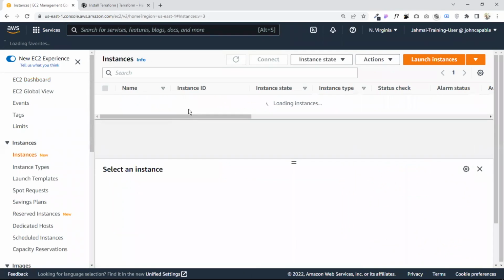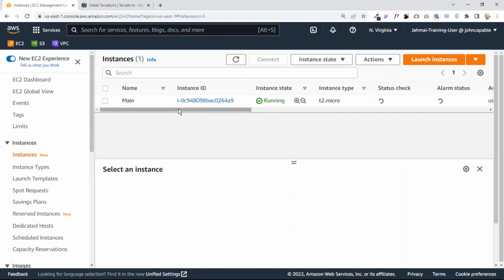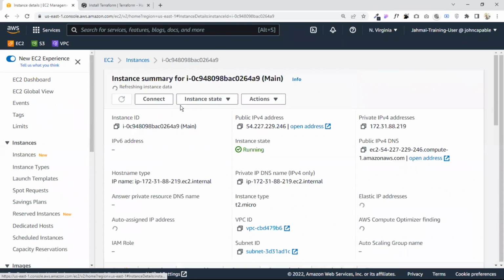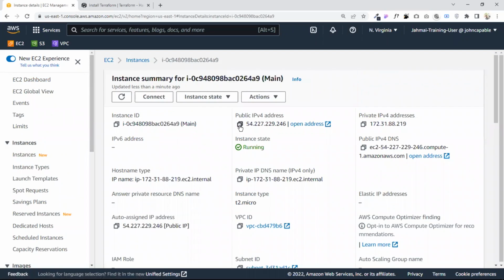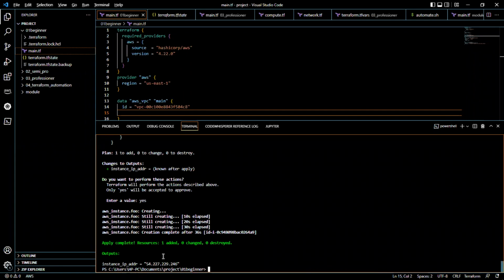As you can see, one instance is running already. So this public IP address, let's compare it to the one that was output first. It's the same thing, so it has just been created right now.